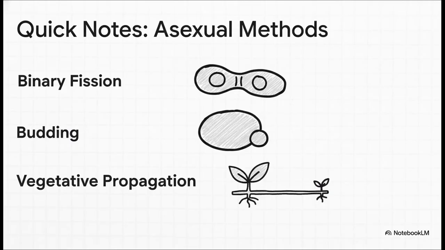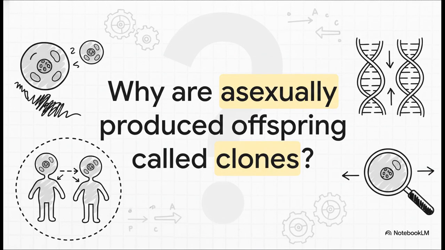Now, for asexual methods, focus here. Binary fission, budding, vegetative propagation. Examples of these are sure to come in short questions. Here's a hot tip. A super common 3-marker: why are asexual offspring called clones? You need to know this explanation perfectly.